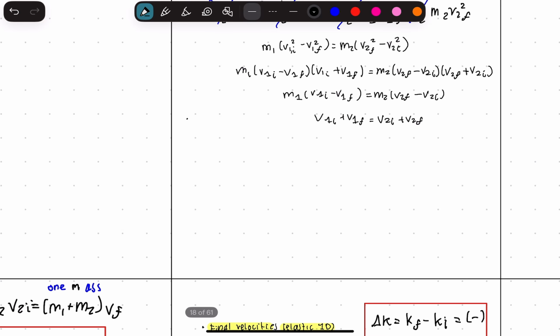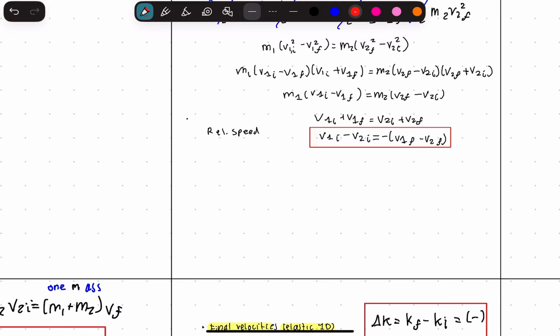So this will be our elastic result. Now from here we can write this as v1 initial minus v2 initial is equal to negative (v1 final minus v2 final). And this is our relative speed form. This is an important equation that you should know.